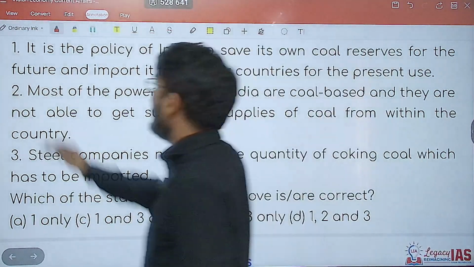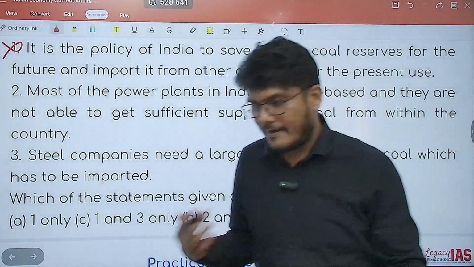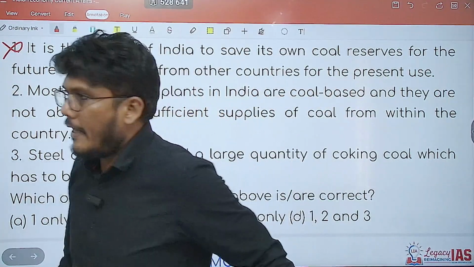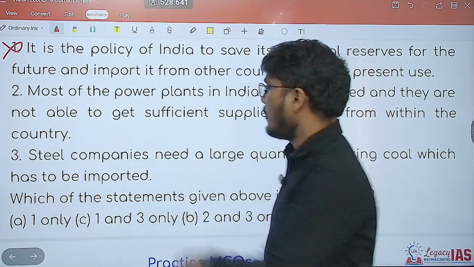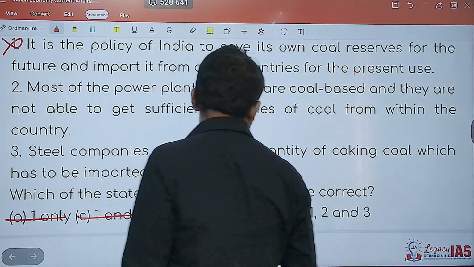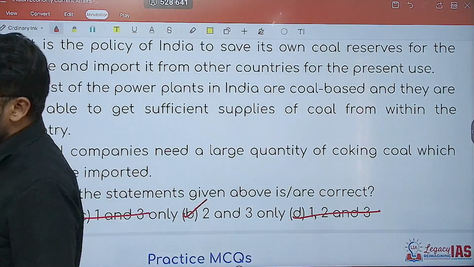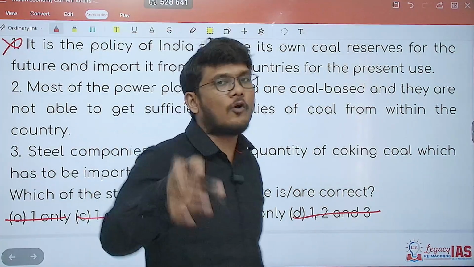No, absolutely not. That's not the policy. In fact, in the growing future, we would want less and less because renewable energy will be more. At the same time, if we need it now, why to import? Of course not. So statement 1 is wrong. So this option is gone, this option is gone, and in fact, this option is also gone. So the only option that remains is 2 and 3. But still, read all the statements.